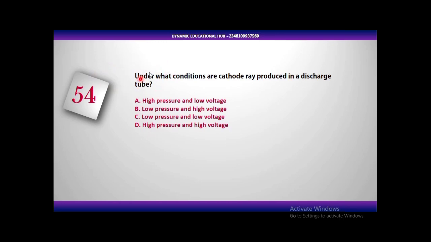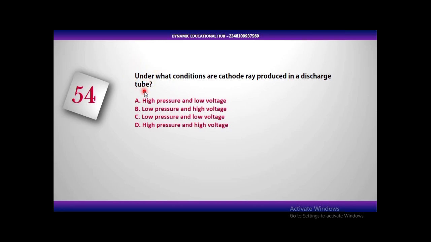Let me quickly explain this question for you. In a discharge tube, an experiment was performed by J.J. Thomson. In that experiment, he was able to determine the charge to mass ratio of particles of gas. So he was able to discover the electron.